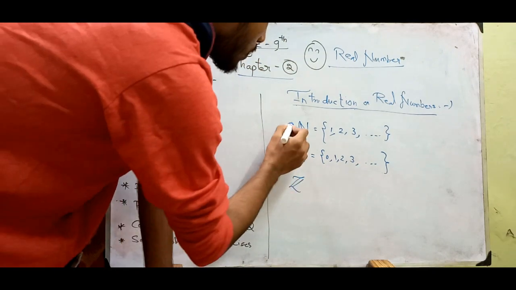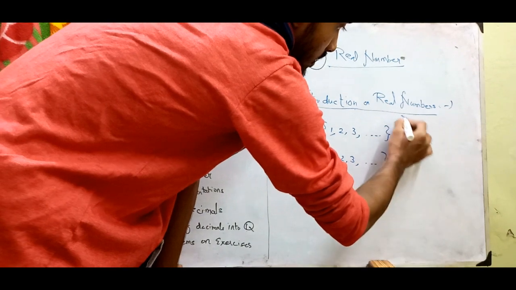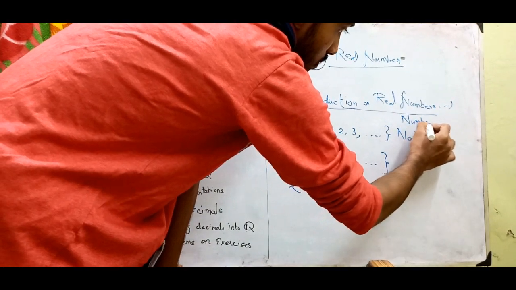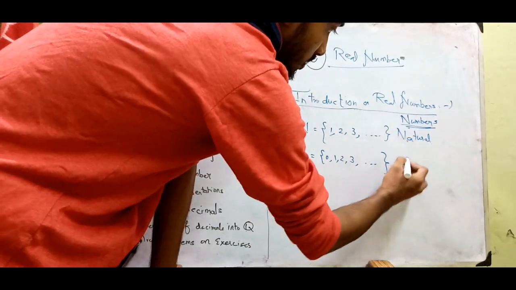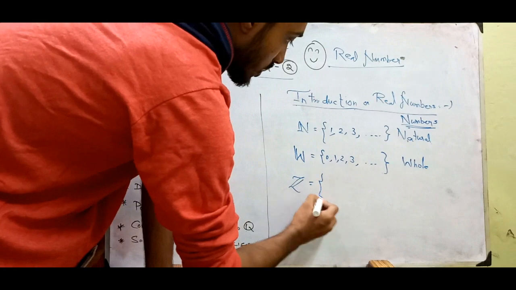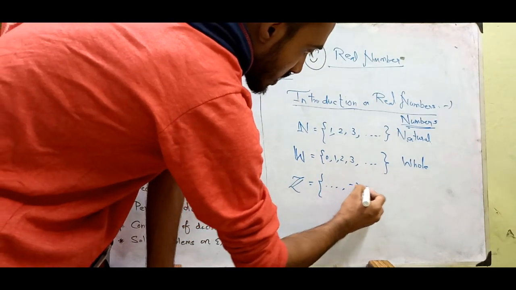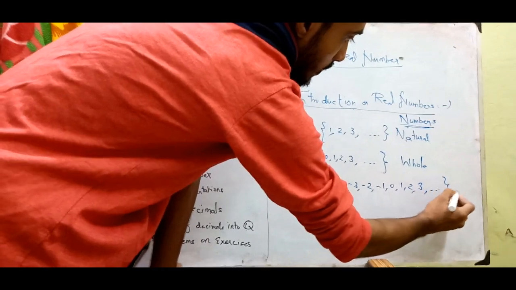And this is the set of all integers: minus 3, minus 2, minus 1, 0, 1, 2, 3 and so on.